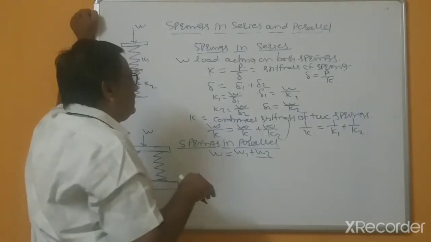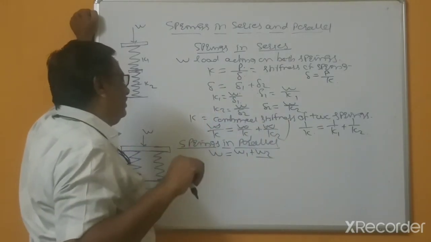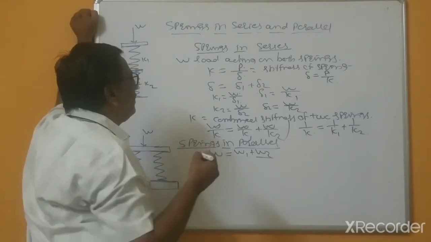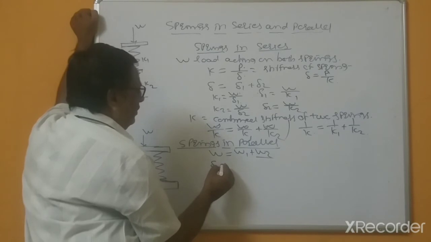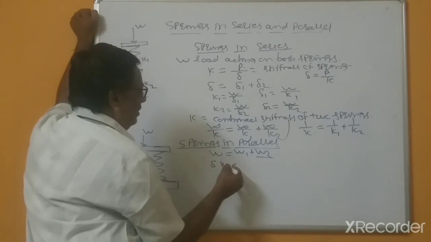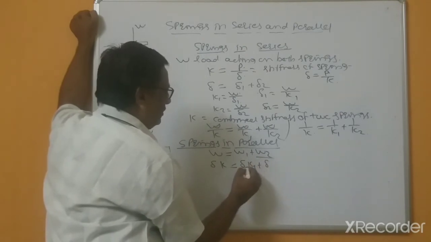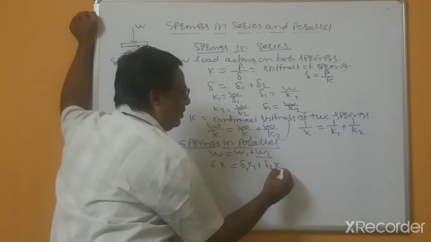Now you can write in terms of the loads: delta into K equals delta 1 into K1 plus delta 2 into K2.